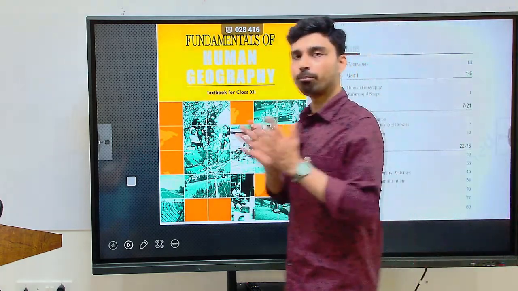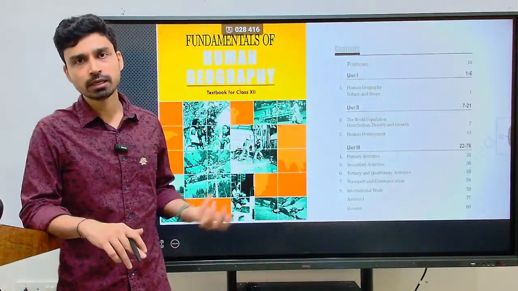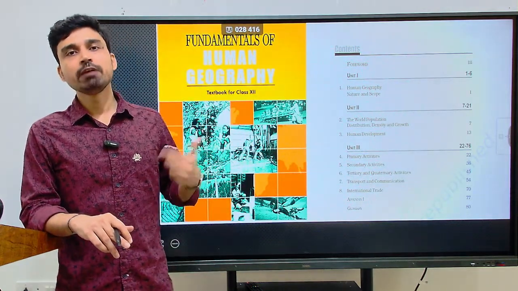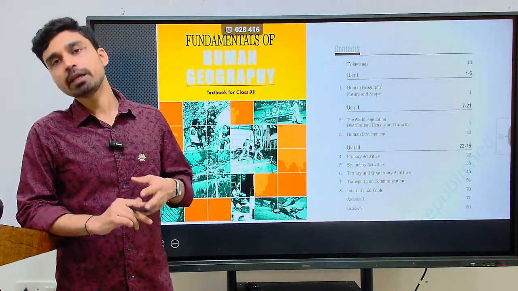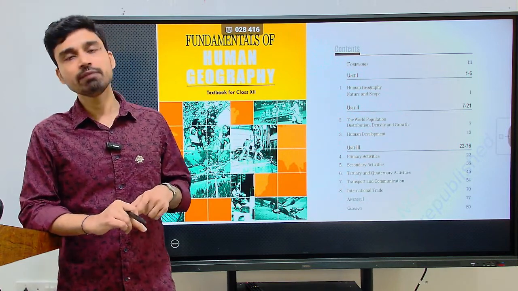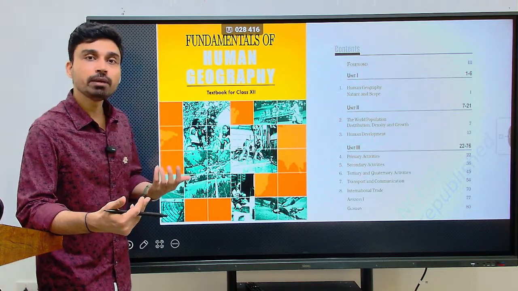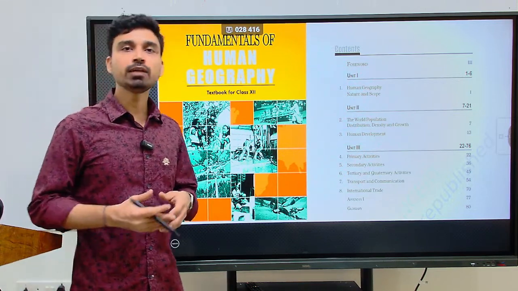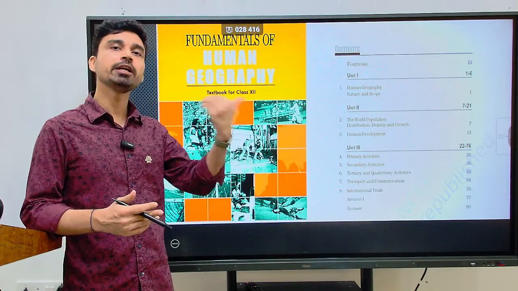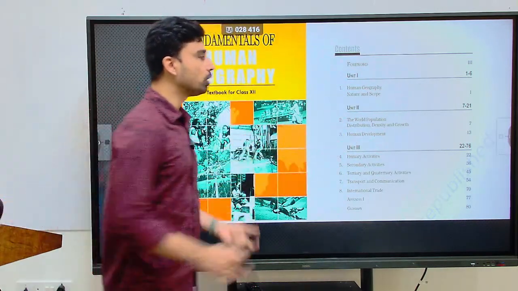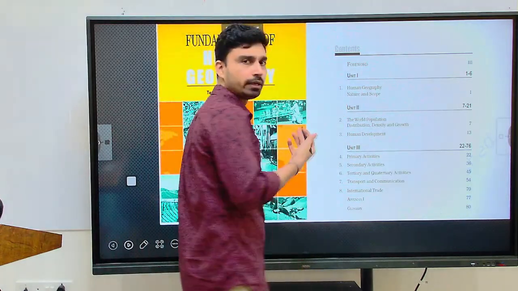For major data, you have to focus on the figures presented by the last census. Or, for example, the Ministry of Statistics and Program Implementation, which is one ministry of the Government of India, if they have come with certain data related to population or migration. Sometimes in the Economic Survey report that is released annually, you will also find many important, interesting data related to population and migration. So focus on those reports for recent data.